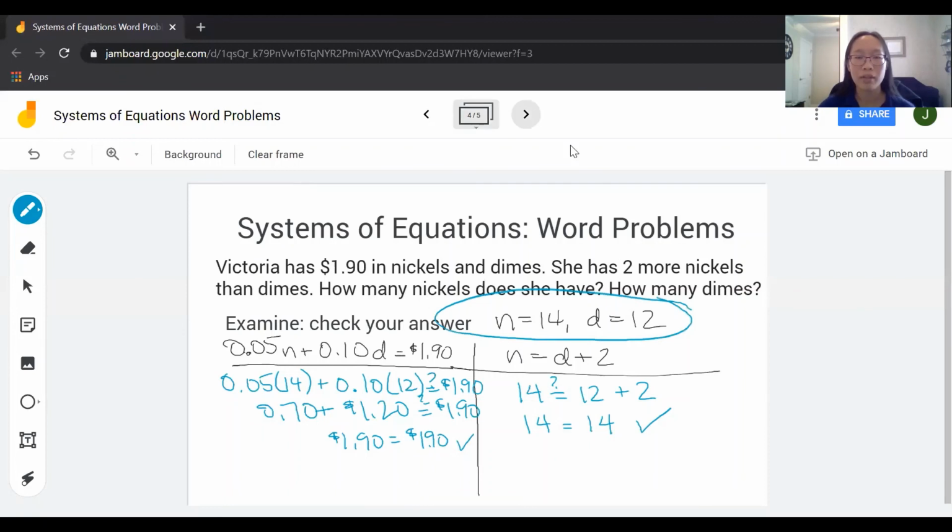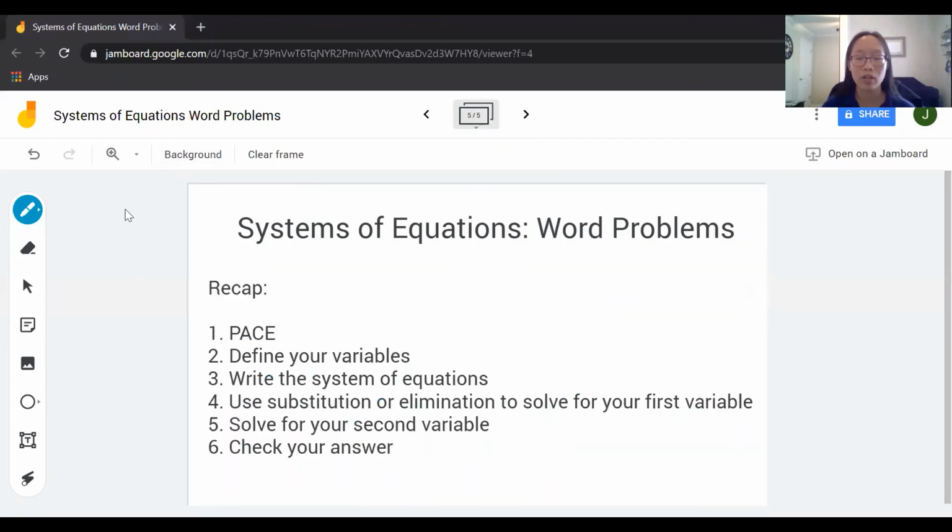To recap, when you're solving a system of equations word problem, you're going to use the PACE strategy. Then you're going to define your variables. You're going to write your system of equations. Then you use substitution or elimination to solve for your first variable. Once you've found your first variable, you're going to solve for your second variable, and then you go back and check your answer.